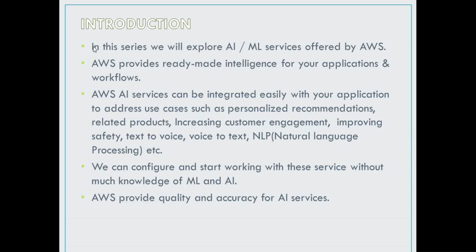So, as an introduction, as I mentioned earlier, in this series we will explore AI and ML services offered by AWS. AWS provides some ready-made intelligence for your applications and workflows which are related to ML. AWS AI services can be integrated easily with your application to address use cases like personalized recommendations, related products, increasing customer engagement, improving safety, text to voice conversion, voice to text conversion, and NLP. NLP is one of the most used ML features, which stands for natural language processing. So in AWS we have tools for all of these things.